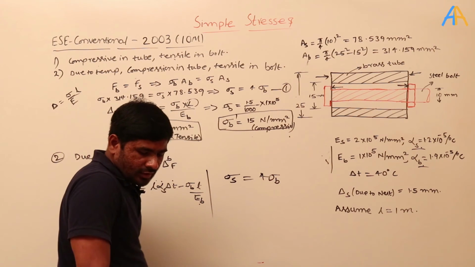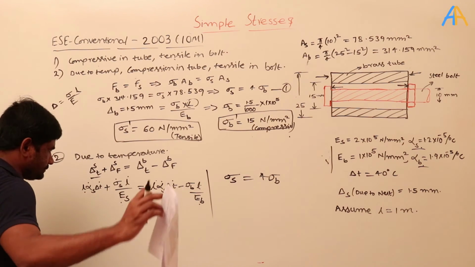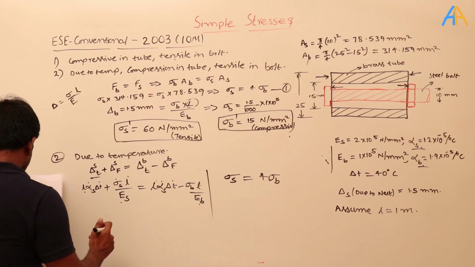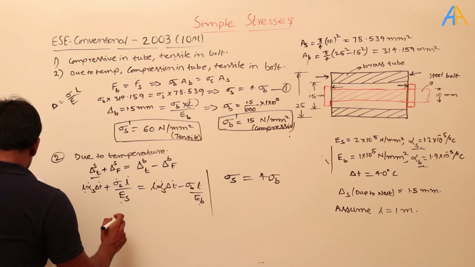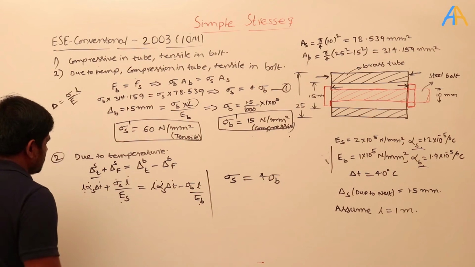Okay. So again I need to substitute these values here. So if I substitute these, I will substitute that at the end.